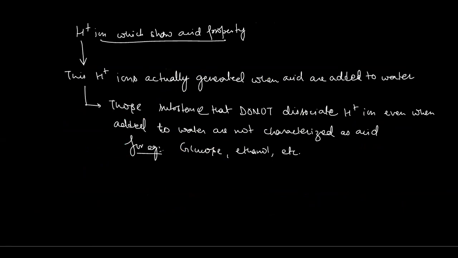For example, here we have HCl acid. When HCl acid is added to water, the H plus ions never independently exist, meaning they are in an unstable form. When added to water, this H plus ion forms the hydronium ion, H3O positive ion, and Cl minus ion. This is a water molecule.